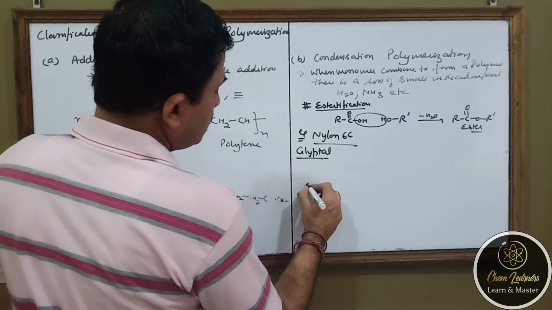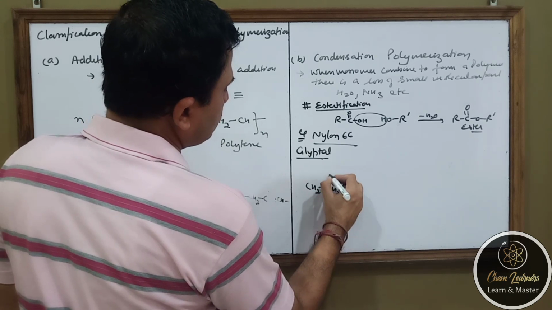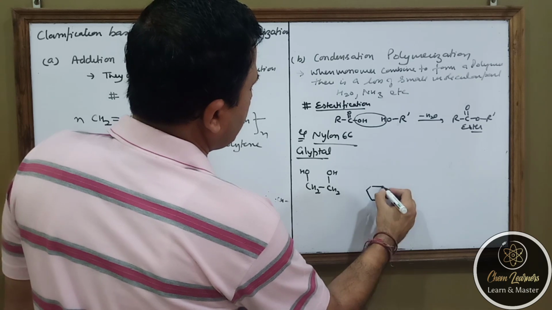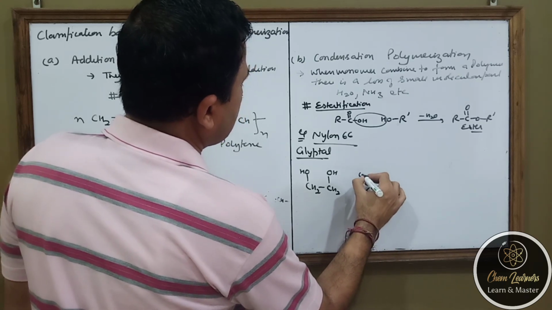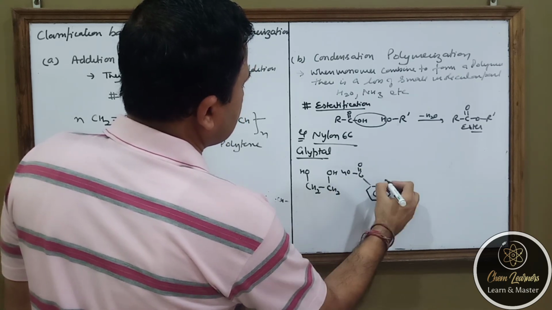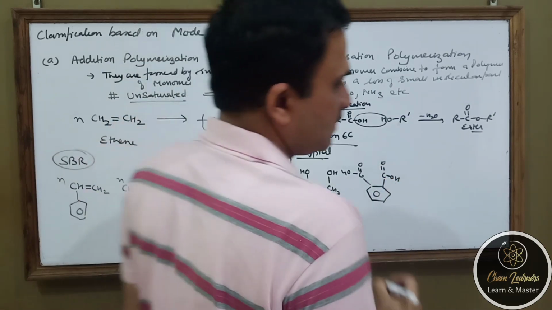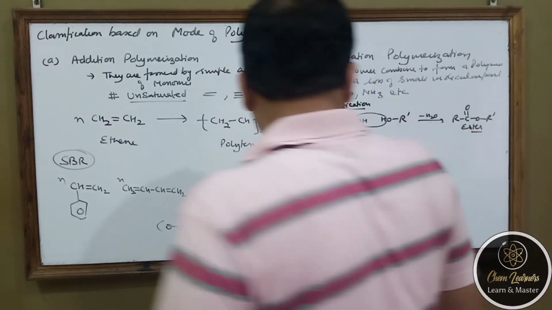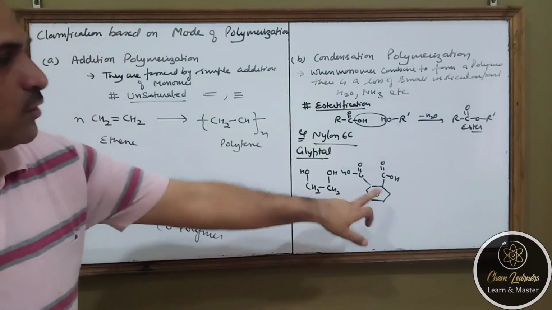It is a condensation polymer of ethylene glycol and phthalic acid.